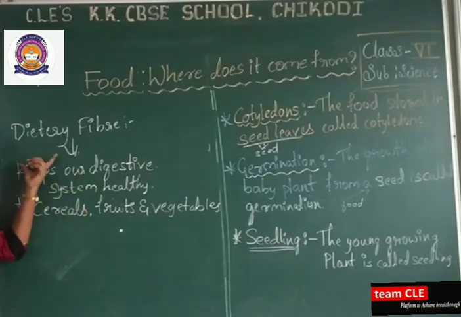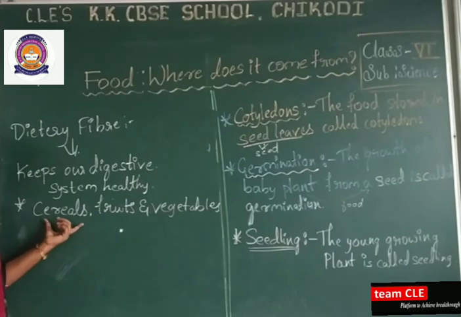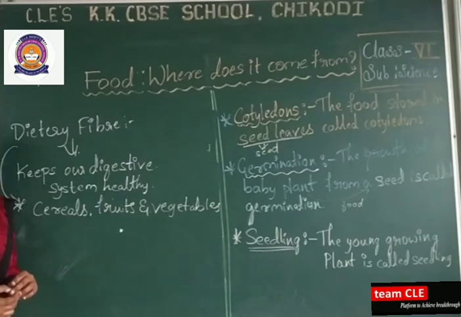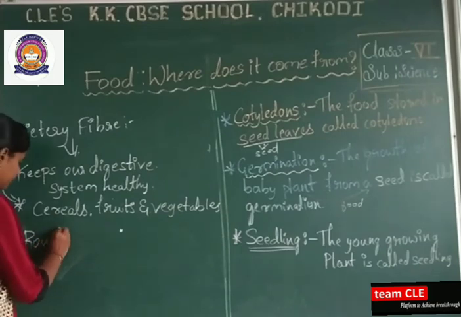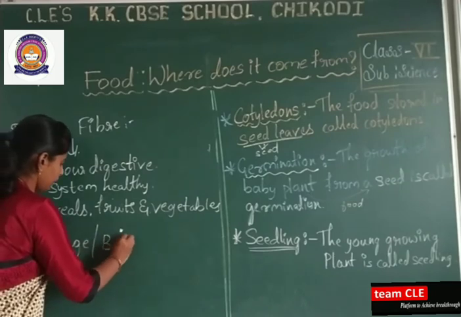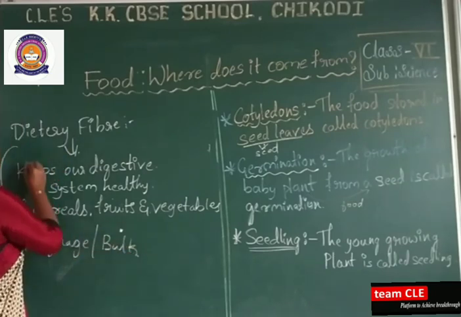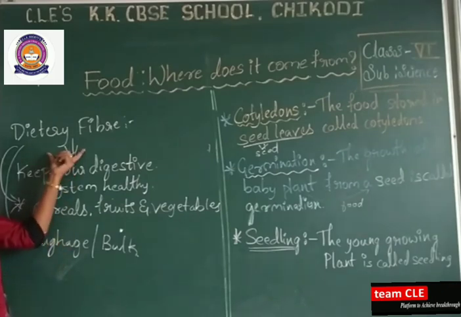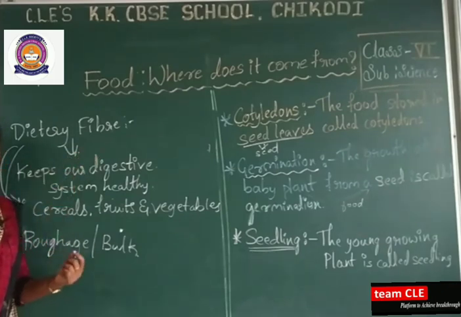It includes cereals, fruits and vegetables. Again, another name for dietary fiber is roughage. Roughage and bulk are also other terms for dietary fiber.